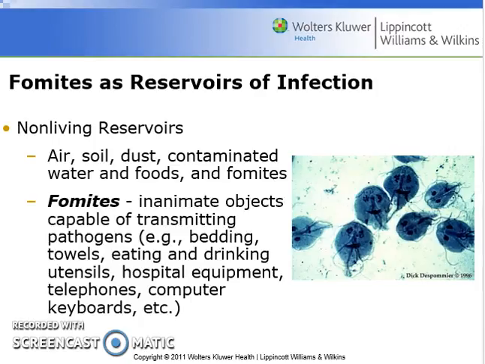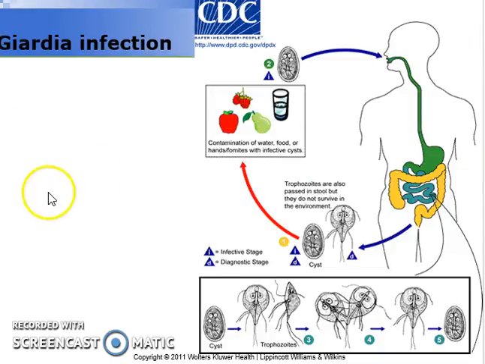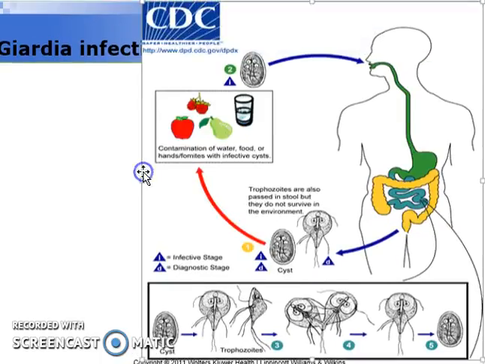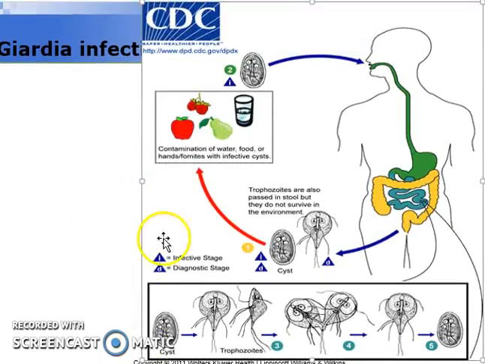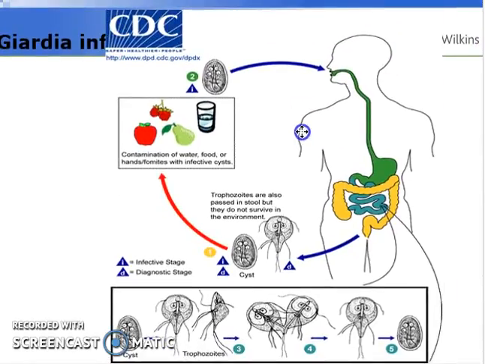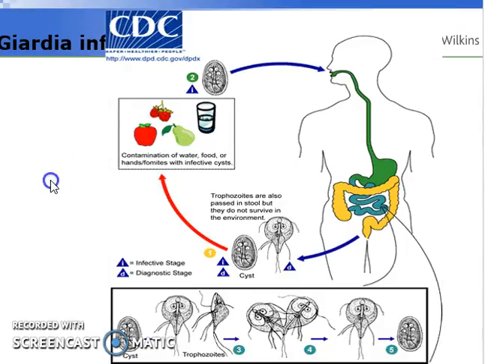One example of an organism that can be transmitted through water, because we're talking about non-living reservoirs, is Giardia lamblia. Maybe you've heard of this before, but it's an organism that is passed through a non-living reservoir, primarily water for many people, but it can also be passed through food that has been contaminated.